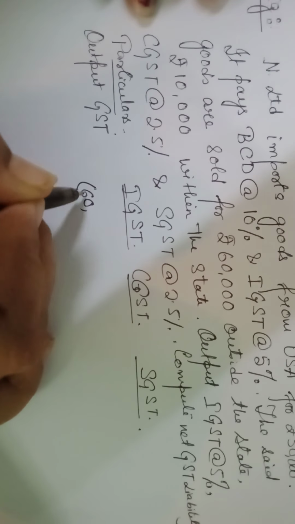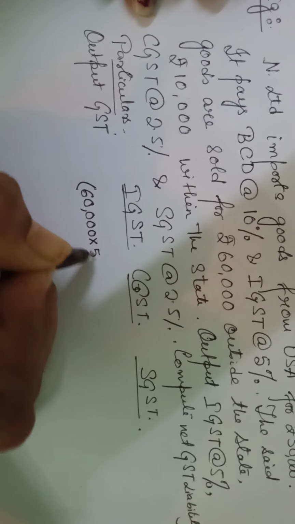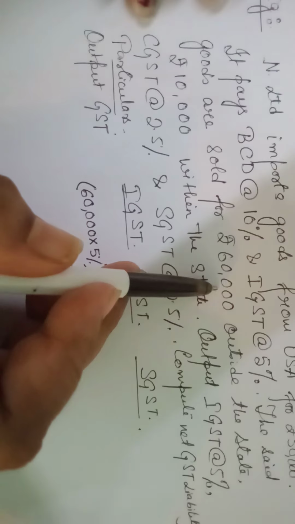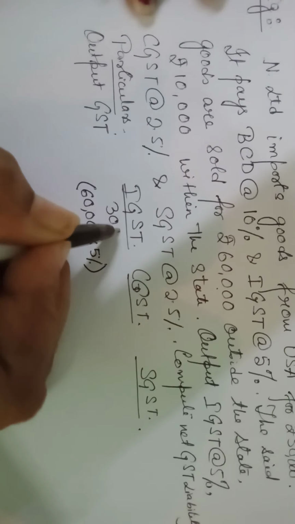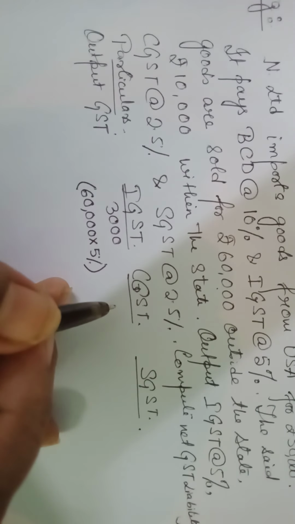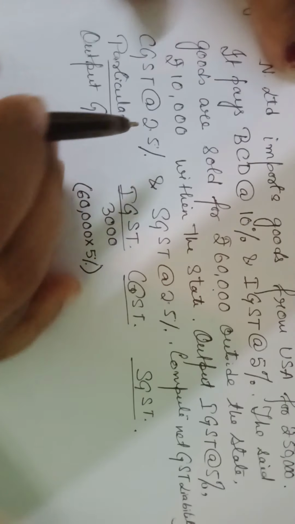IGST will be charged when? IGST will be charged at the time of interstate sale. So here interstate sale is 60,000. So IGST will be charged at 60,000. So 60,000 into 5%, it comes to 3,000. ठीक है? अच्छा. Now then output IGST 5%, they have told, CGST 2.5, SGST 2.5.